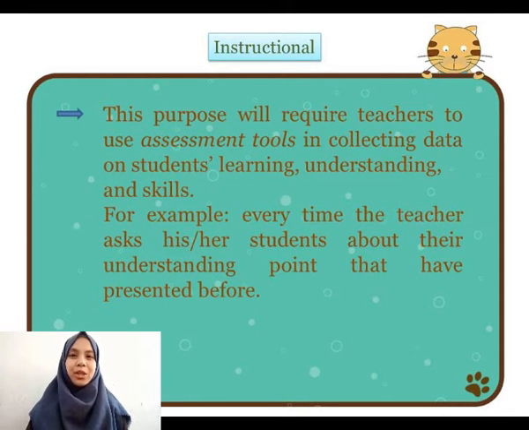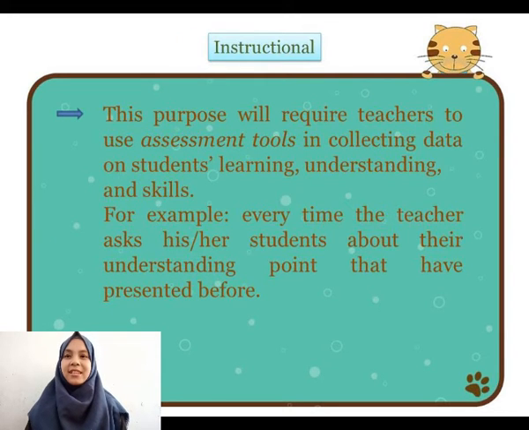For example, every time the teacher asks his or her students about their understanding of points that have been presented before. Or the other example is when the teacher observes a student working in a group. So we as teachers need to be more mindful in what assessment we do and how we do it.